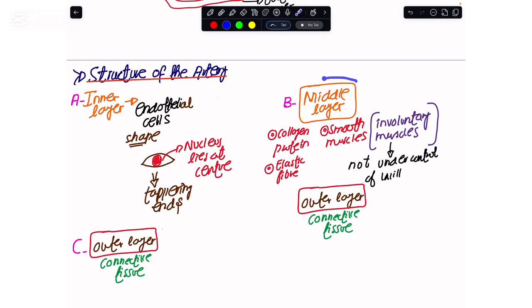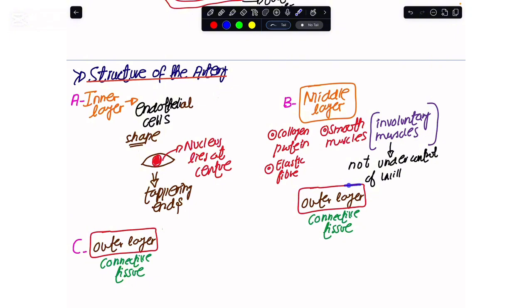And if I were to talk about the middle layer that we have in the arteries, as I've shown you below, in the middle layer we have this collagen protein, we have this elastic fiber, and then we have a greater proportion of muscles, and these are the smooth muscles. Smooth muscles, wherever they are in our body, are involuntary muscles, as we do not have any control on how frequently they contract or relax. So they are not under the control of your will.